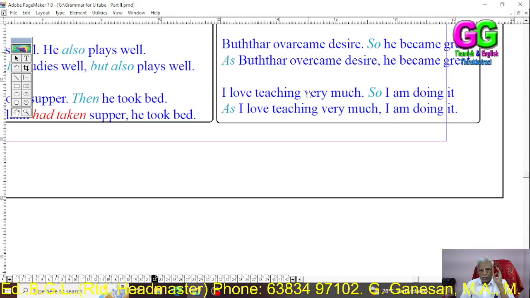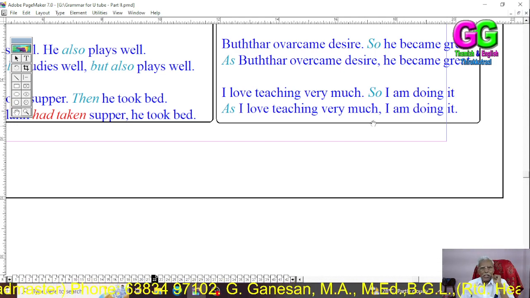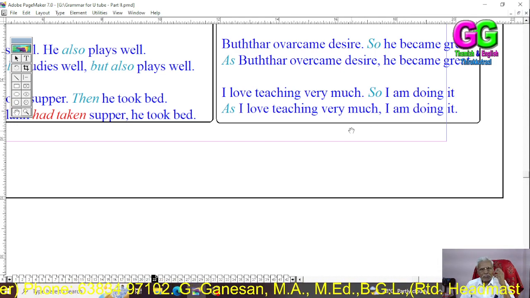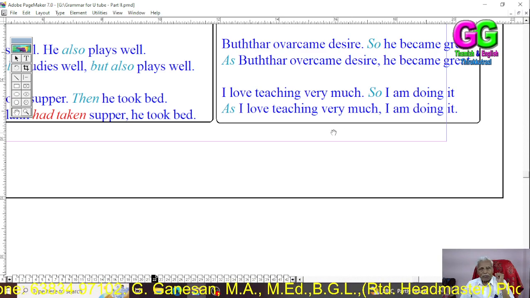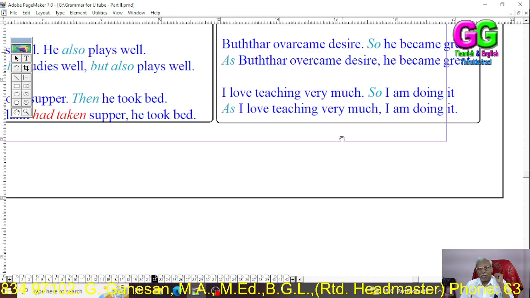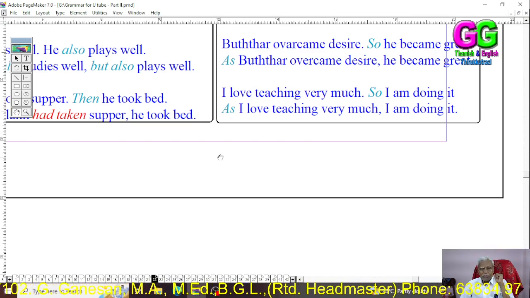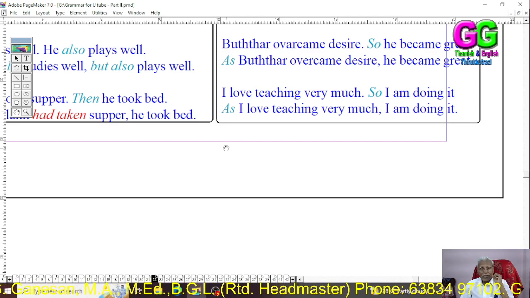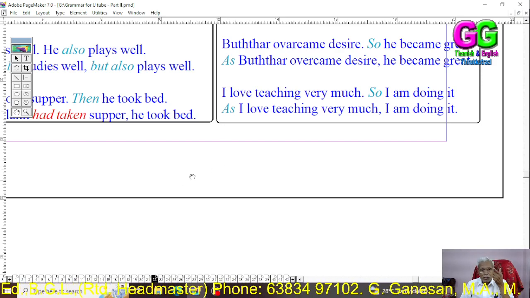I love teaching very much, so I am doing it. Dear students, I love teaching so much because I served as a teacher and headmaster for about 30 years and more. Yet at this age of 77, I am still teaching so much. That is why I am teaching you now.